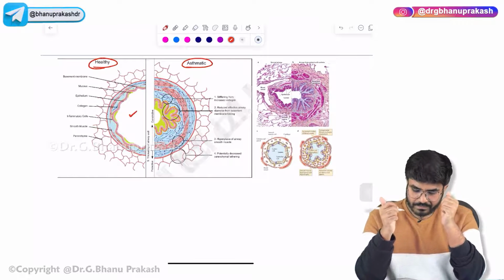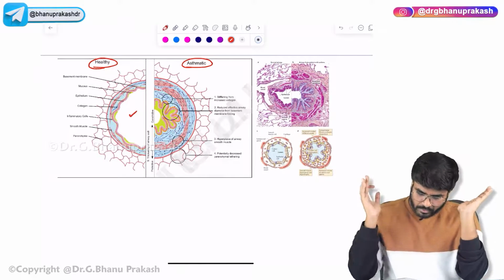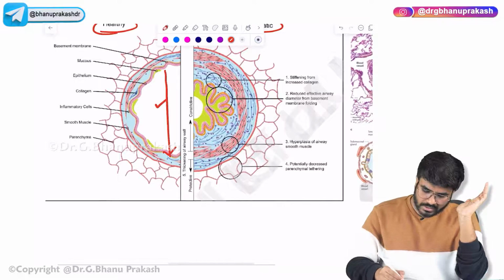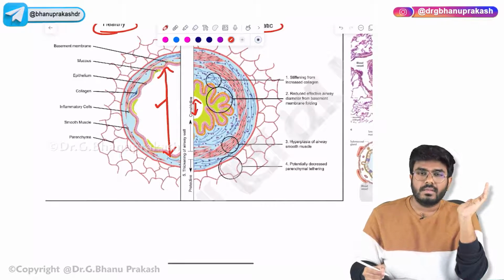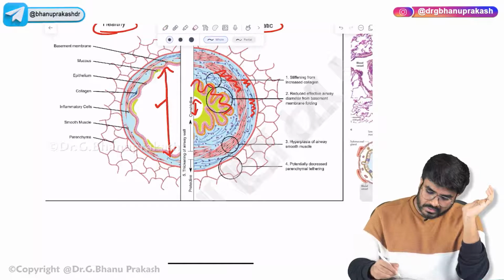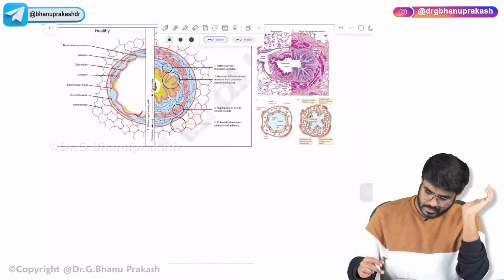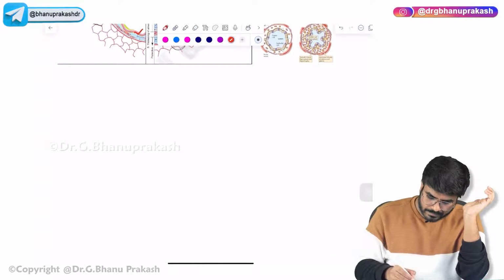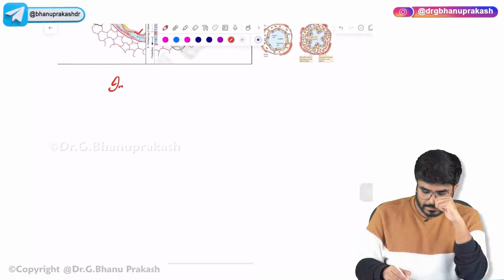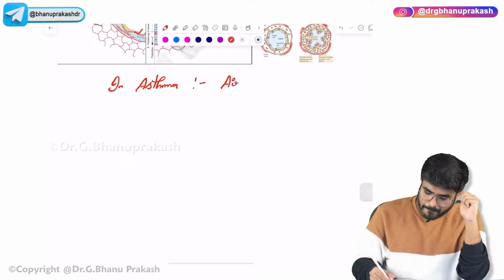So what is the difference, sir? There is some change that is happening in the airway. What can you see? Here the lumen is very big. Here the lumen got decreased. Here more glands are there, more smooth muscles are there, more fibers are there. This change that I am going to discuss here is called airway remodeling. So what is seen in asthma? In asthma, there is airway remodeling.